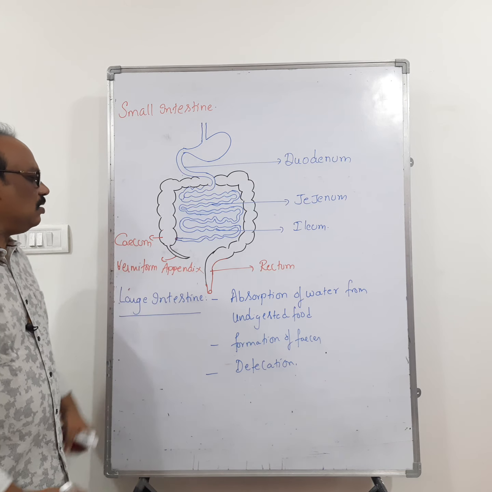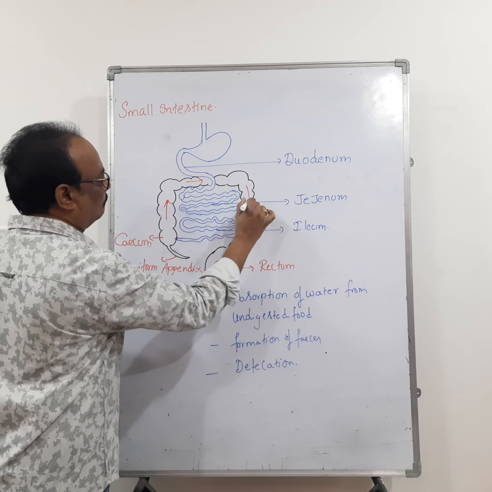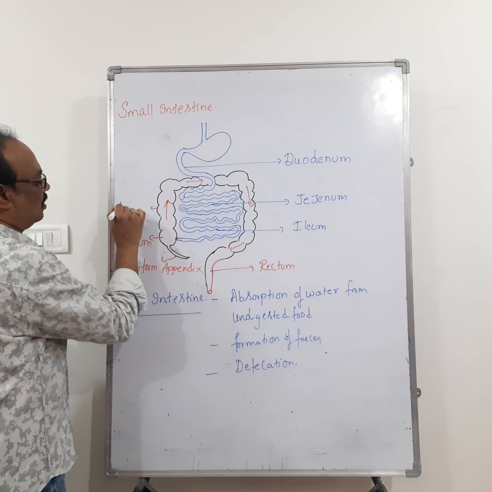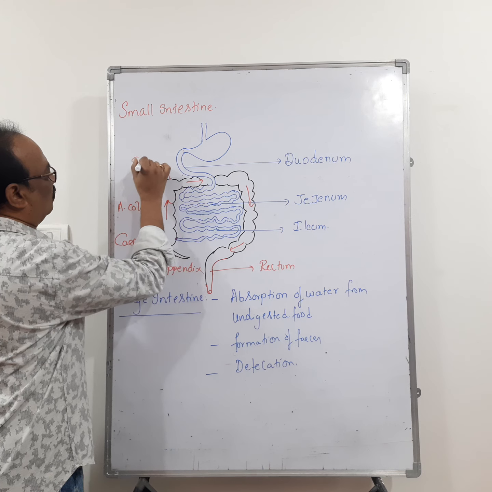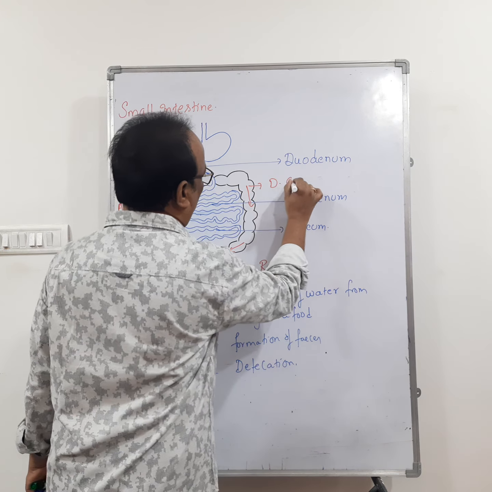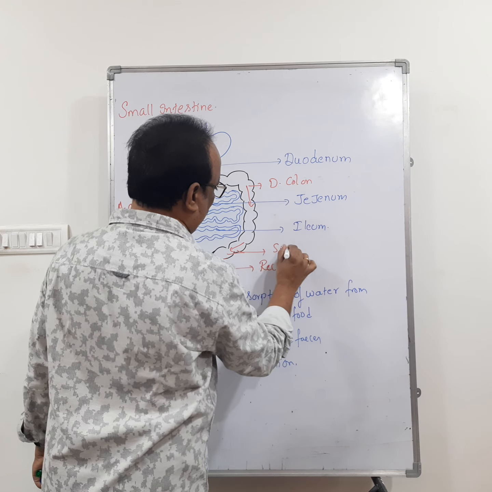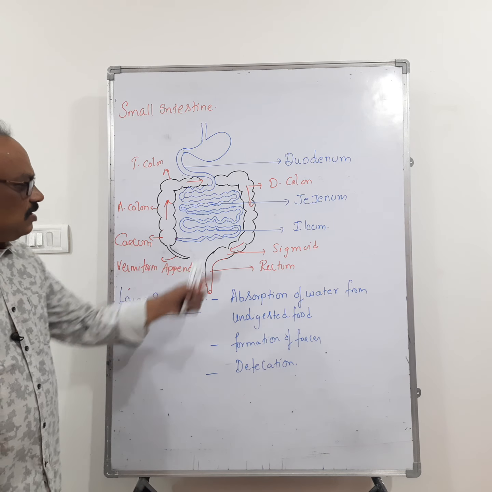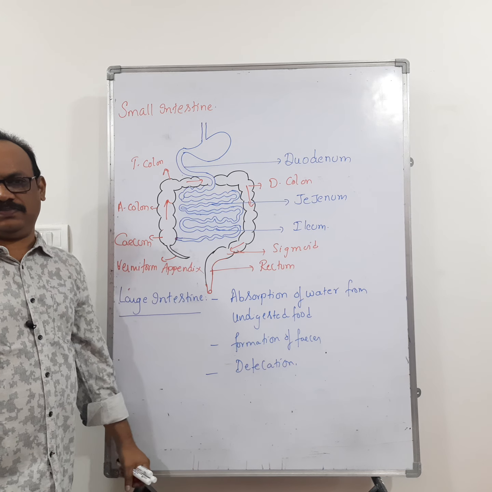And the colon consists of different parts. This one is the ascending colon, this one is the transverse colon, this one is the descending colon, and this one is the sigmoid colon. And the descending colon opens into the rectum through the sigmoid colon.